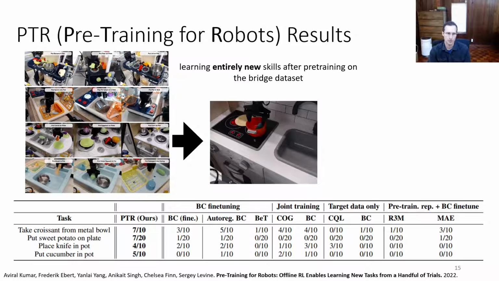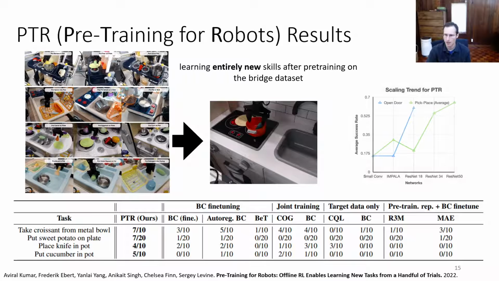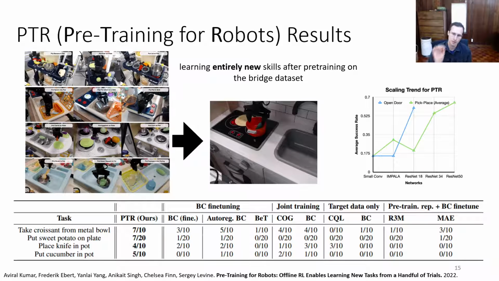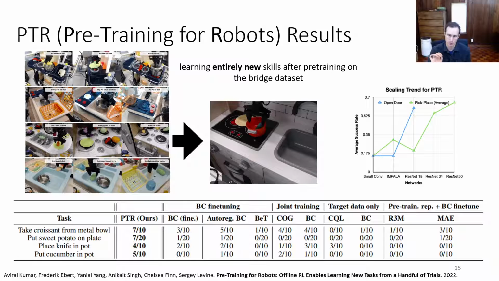In the experiments, we saw that this offline RL pre-training and fine-tuning method, which we call PTR, pre-training for robots, did quite a bit better than many of the alternatives. In particular, it did significantly better than pre-training with behavior cloning. It also did significantly better than fine-tuning with behavior cloning. The method also got better and better as we increased the size of the neural net backbone.